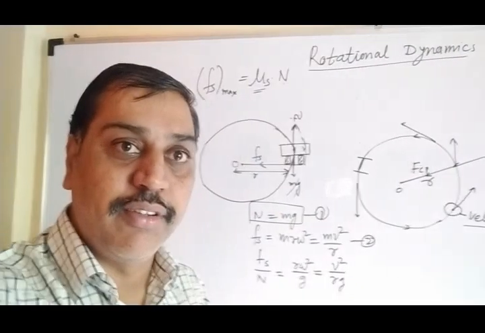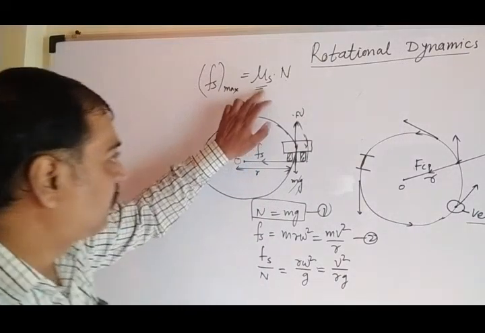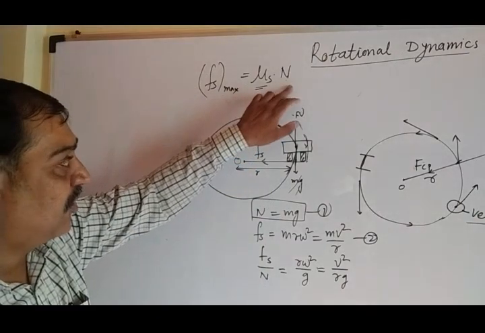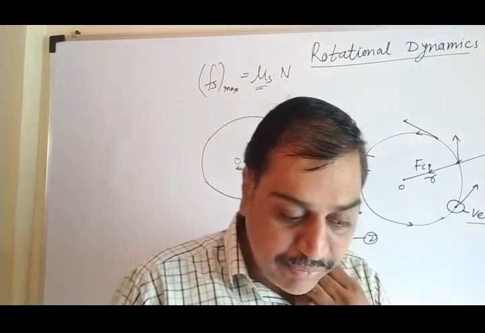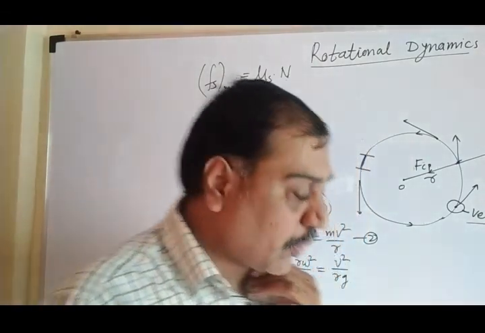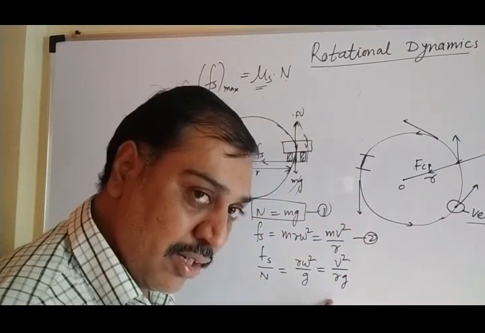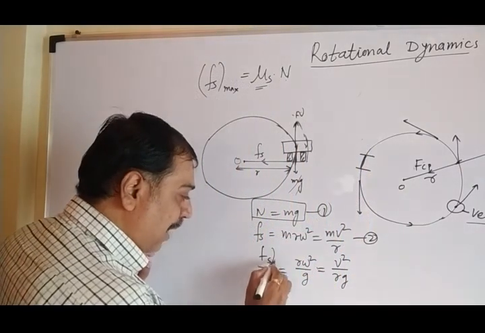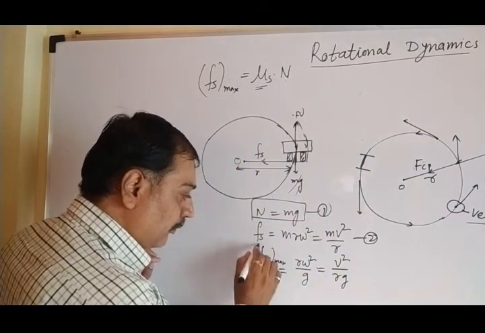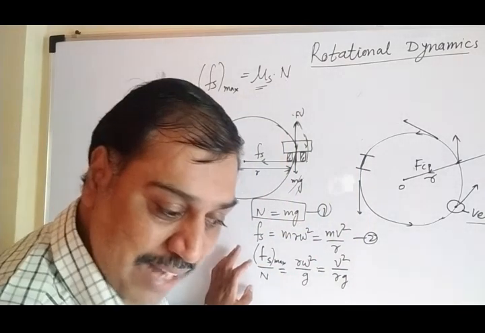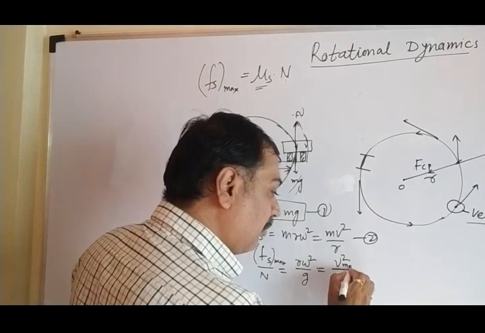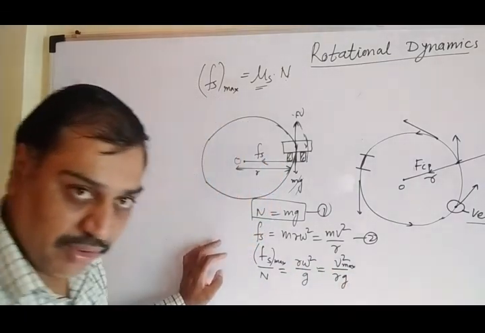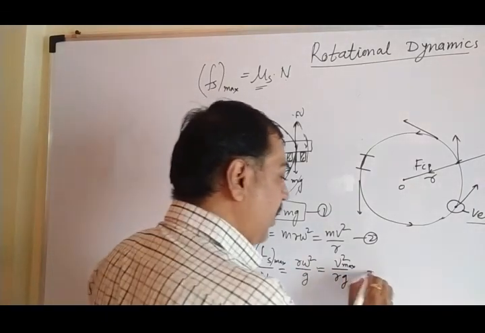So this frictional force depends on this coefficient of static friction, because it is constant. So this is the coefficient of static friction. Now apart from this, if we want to find this force, you can write Fs divided by N. Suppose this frictional force is maximum, you can write this max, and the velocity must be maximum. So you can write this equation. From this, just find out V max.